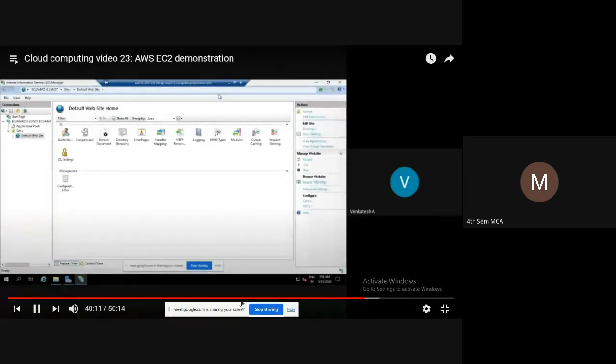While configuring, you need to select remote access. Here I didn't select remote access while configuring the IIS server. Now we are done with the demonstration of EC2: launching the EC2, dealing with the operating system, and also how to launch an application by using the IIS web server. Now I'll close this.